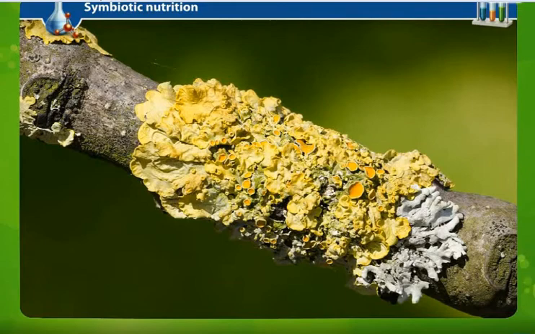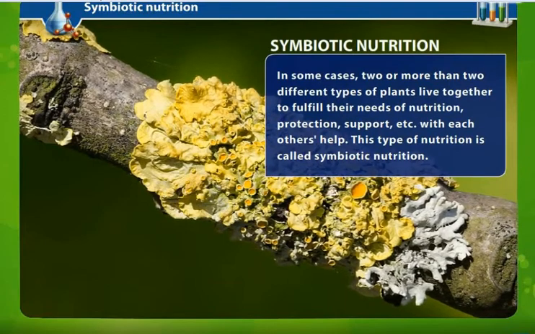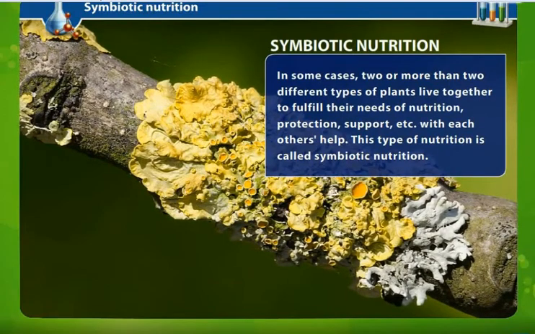Now in some cases we see two or more different types of plants live together to fulfill their needs of nutrition, protection, support, etc., with each other's help. This type of nutrition is called symbiotic nutrition.